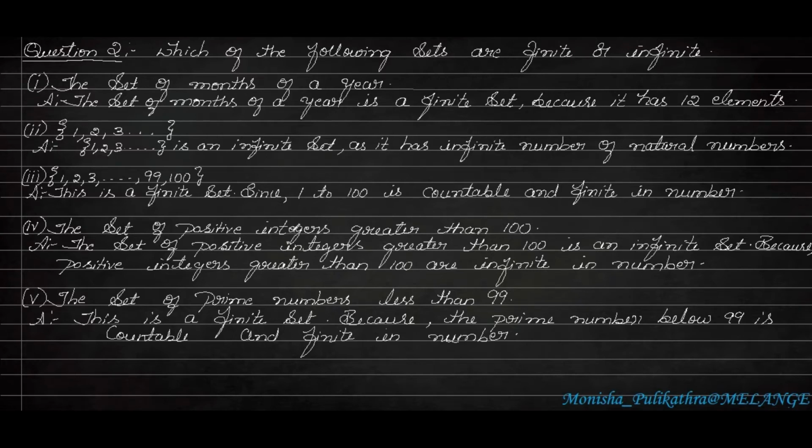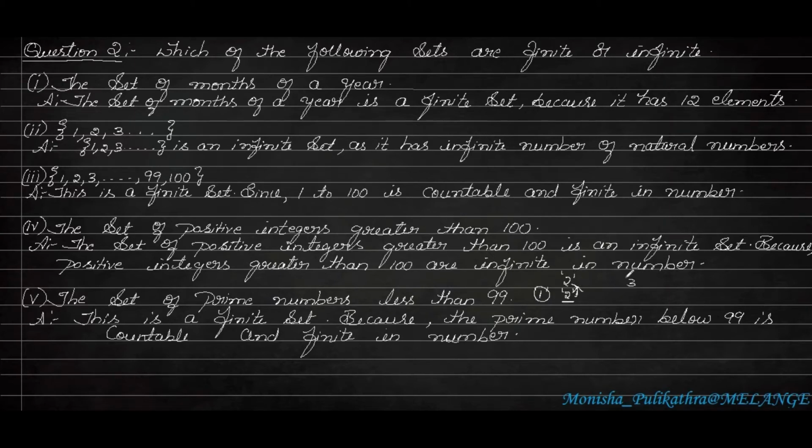So moving on to the fifth question. The set of prime numbers less than 99. In the previous question I told you what a prime number is. A prime number means a number which is divisible by 1 and itself. For example, 2: 1 twos are 2. In one table it will come and in the 2 table, in no other table it will come. So the number which is divisible by 1 and itself is called a prime number.